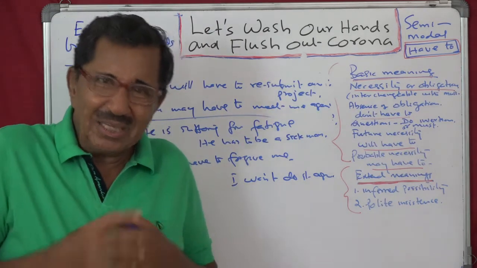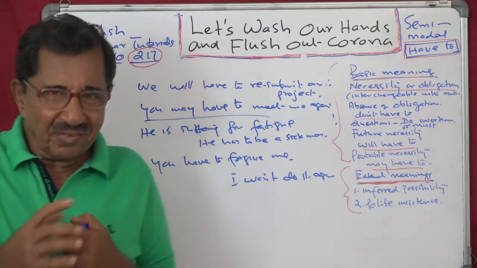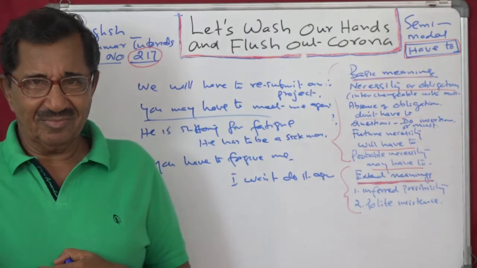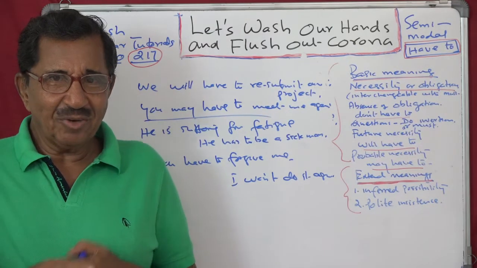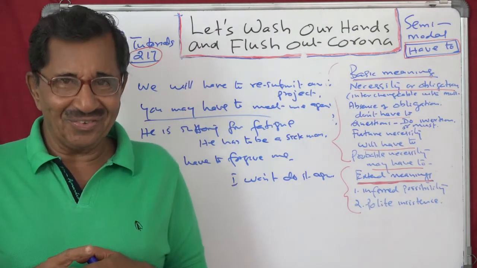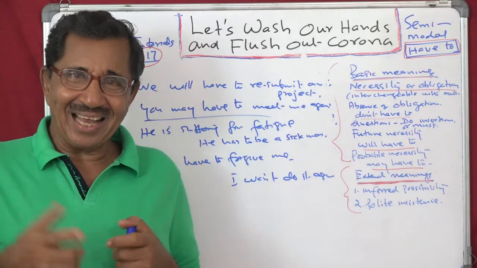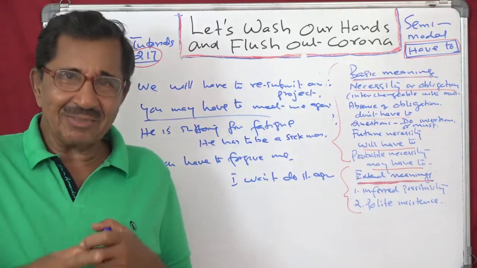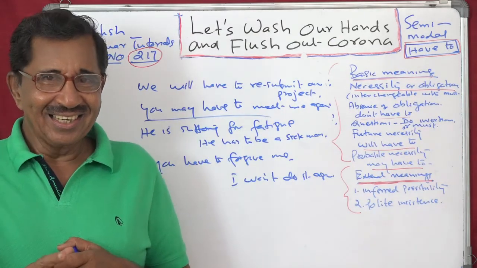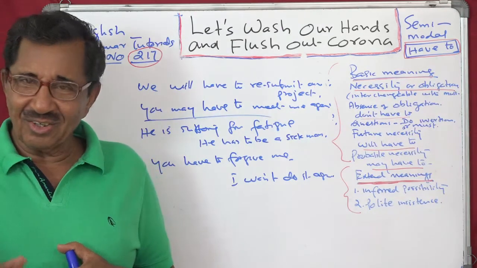You have to believe me. I haven't done anything wrong against you. So then I said, you have to trust me. I will always be unfaithful to you. That is the opposite, anticlimax. You have to trust me, I will always remain faithful to you. So that is polite insistence. That is with friends and equals you can say.